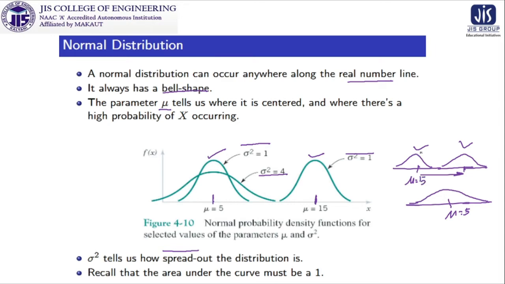So obviously the tip of this particular distribution will come down, because ultimately the area under this curve has to be 1. So if it is squeezed, then it will be steep, and if it is spread out, then it will have less altitude, because ultimately the area has to be 1.